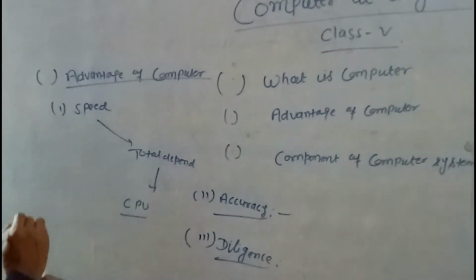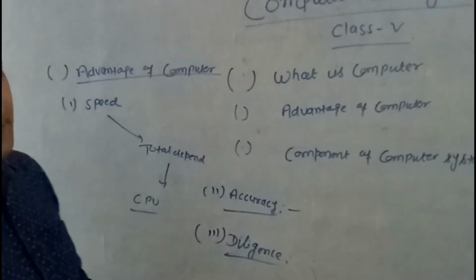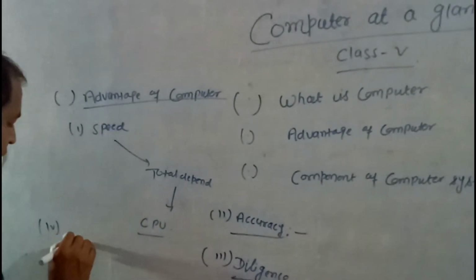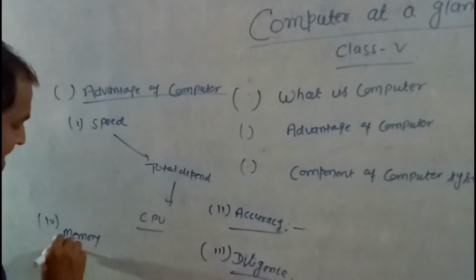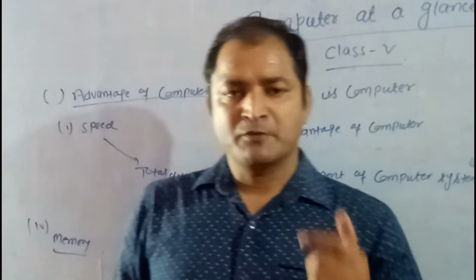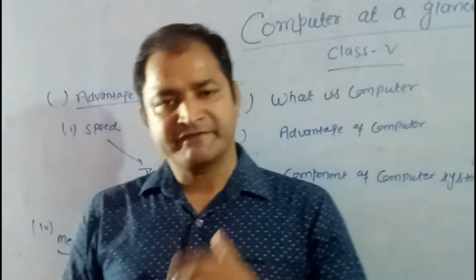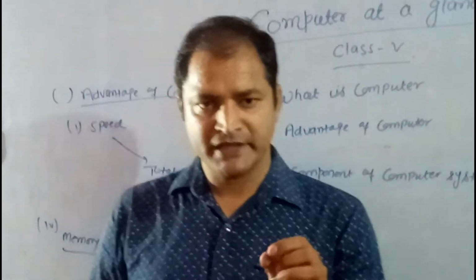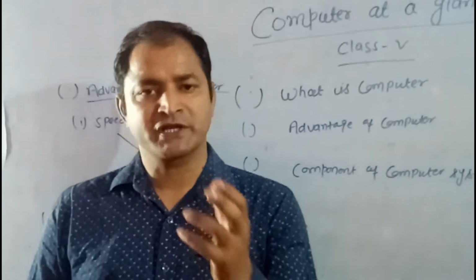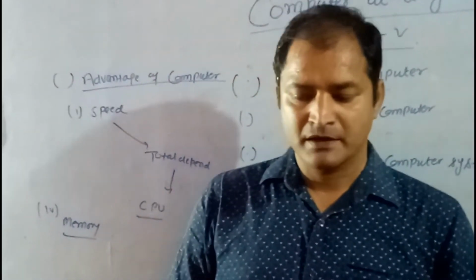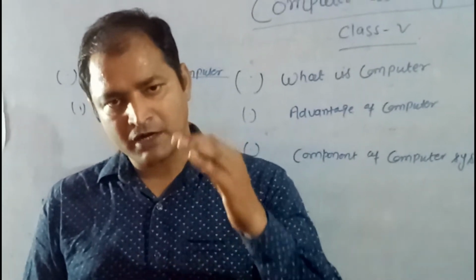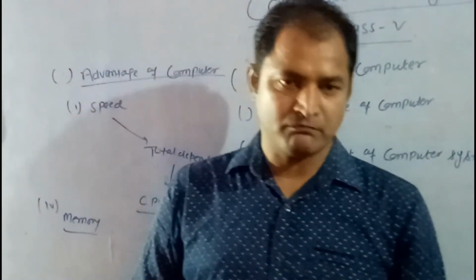And my fourth point, memory. This is a very important point. Computer memory is any physical device capable of storing information temporarily or permanently, like RAM and ROM. This is the memory.